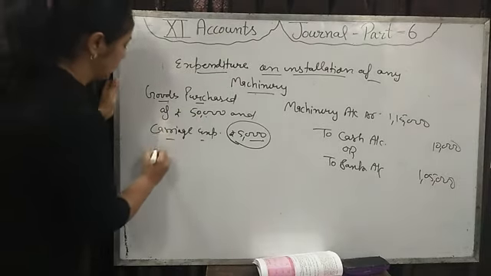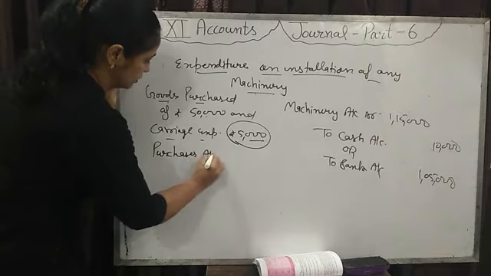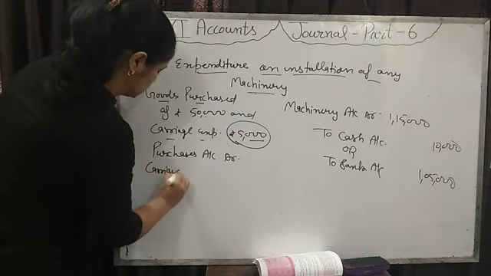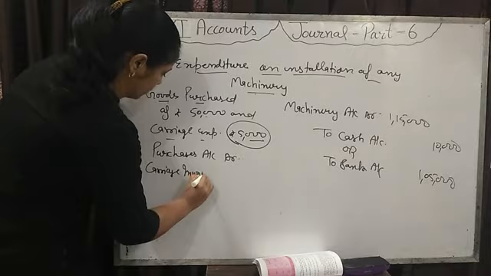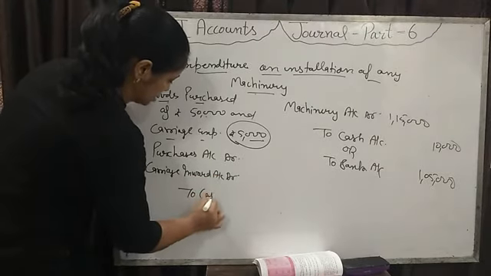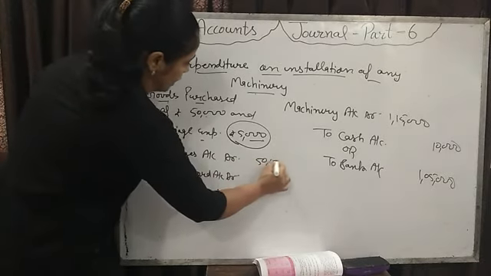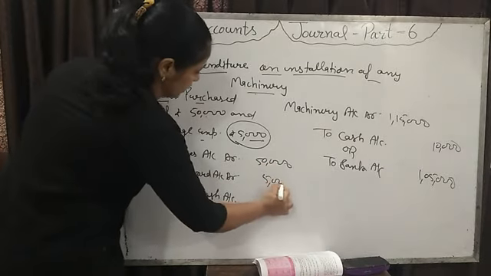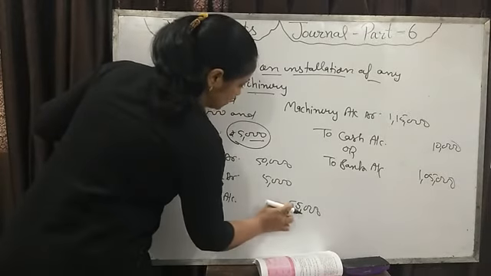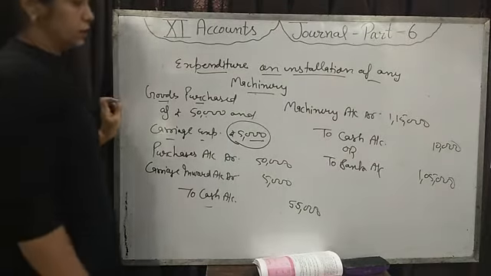Then which entry will be passed for this? Purchases account debit, carriage inward account debit, to cash account. For purchases we will write 50,000, carriage inward 5,000 and total amount 55,000 to cash account. Okay.